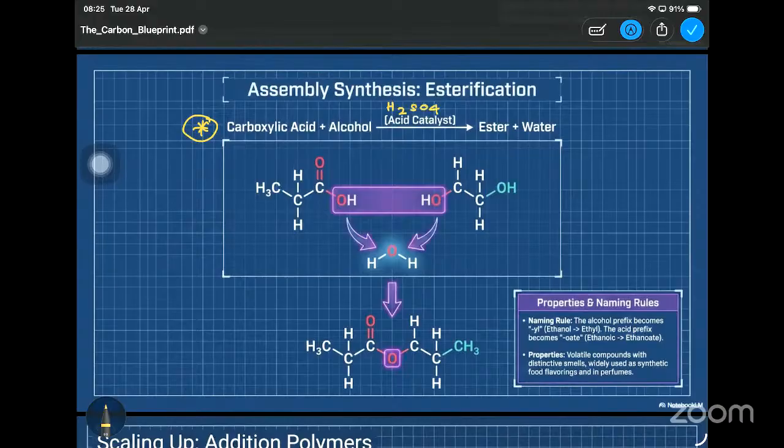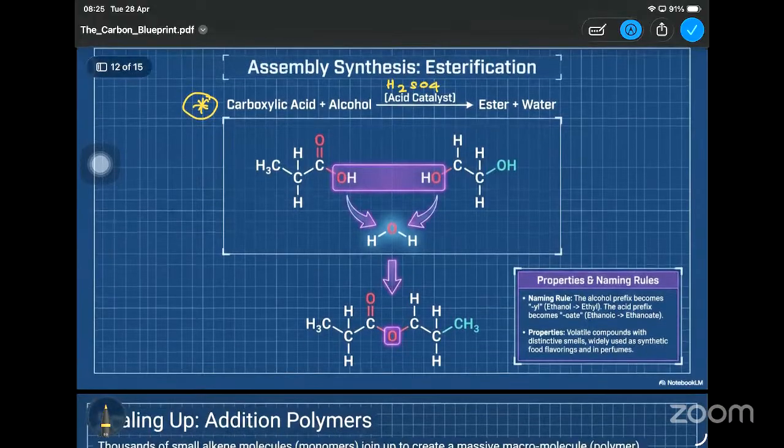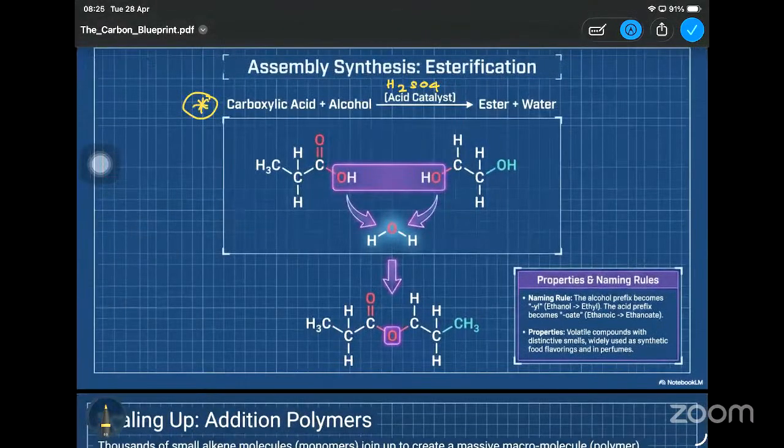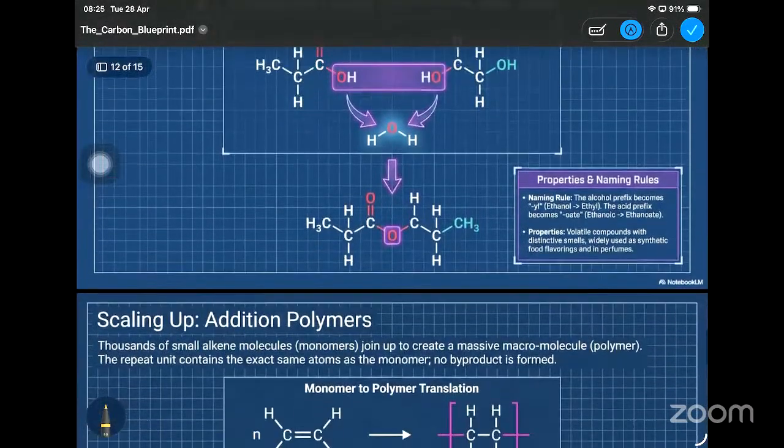So here, remember, this molecule will be broken, and there will be a water molecule formed, as well as the ester molecule. So, properties and naming rules: you can go through it and get the idea of naming the esters.